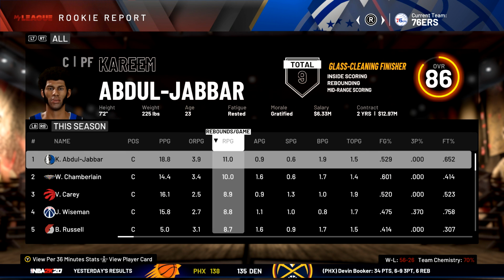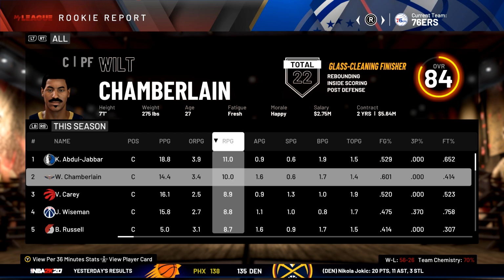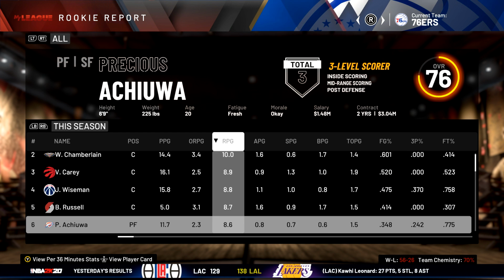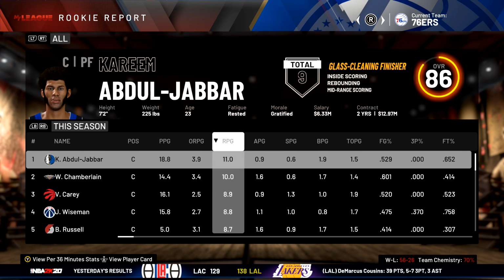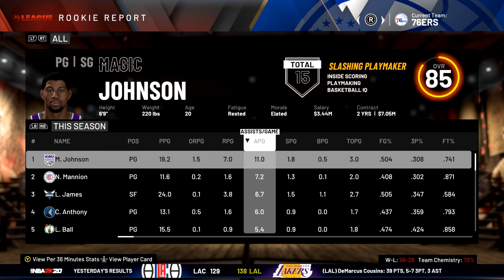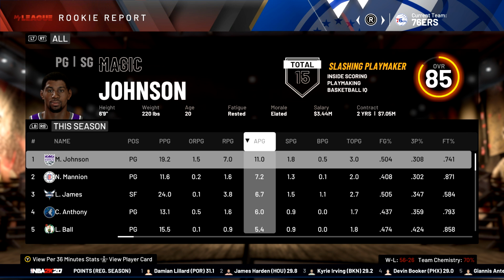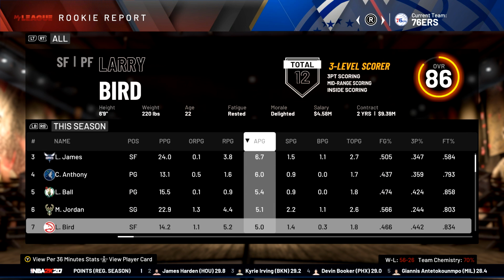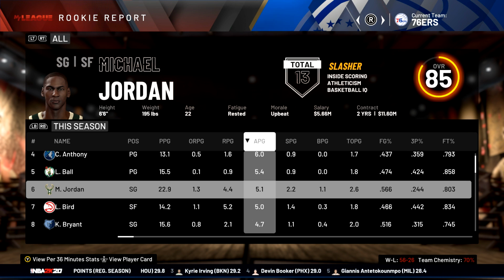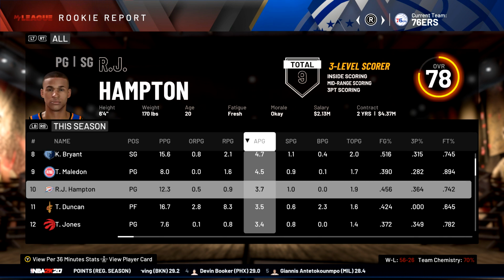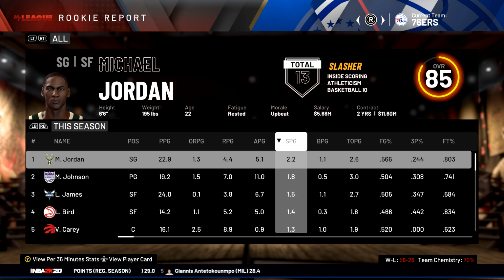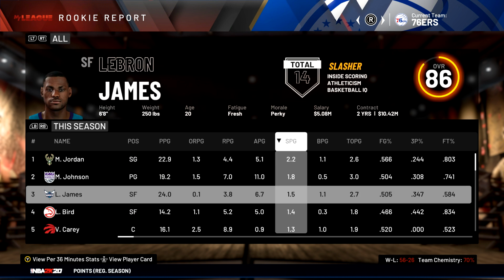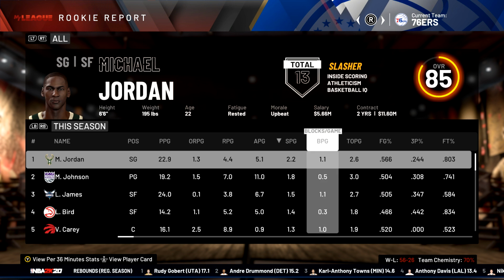Rebounds per game is going to go to Kareem. He averaged 11. And Wilt Chamberlain with 10 rebounds per game. So both these guys getting a double-double. And then Bill Russell at number 5 right there. Assists per game goes to Magic Johnson with 11 assists per game. Of course, we already saw that though. LeBron James with 6.7. Jordan's also pretty high. Larry Bird, Kobe Bryant. Going over to steals per game, we got a bunch of our top players. Jordan, Johnson, LeBron, and Larry Bird. Jordan at the top there with 2.2.